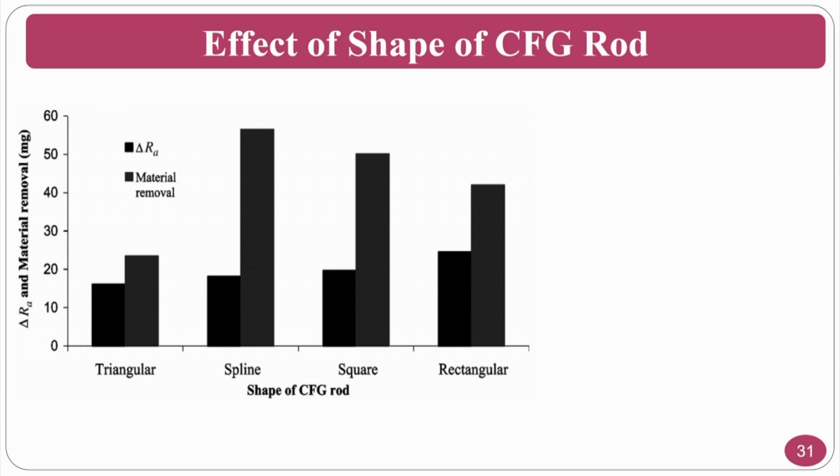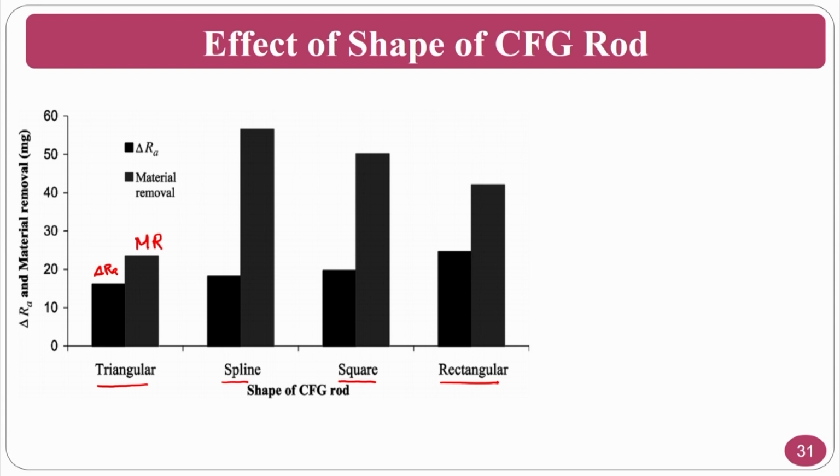So the shape of the rod, you can see here everything is black, so don't worry. This is delta Ra, small structures, delta Ra, this is material removal. Among all these, the triangular, spline, square and rectangular, since we are talking about a finishing process, we talk about change in Ra.